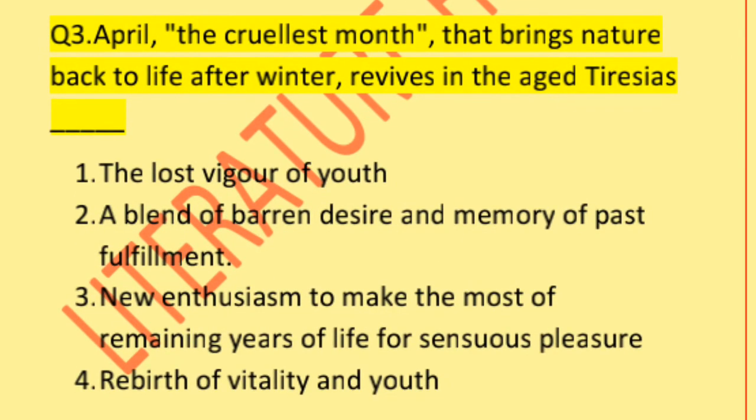The third question is: April, the cruelest month, that brings nature back to life after winter, revives in the aged Tiresias. The Waste Land poem begins with the phrase April, the cruelest month. Such a phrase has been taken by T.S. Eliot from the very famous work of Geoffrey Chaucer, The Canterbury Tales. What does April, the cruelest month, refer to?